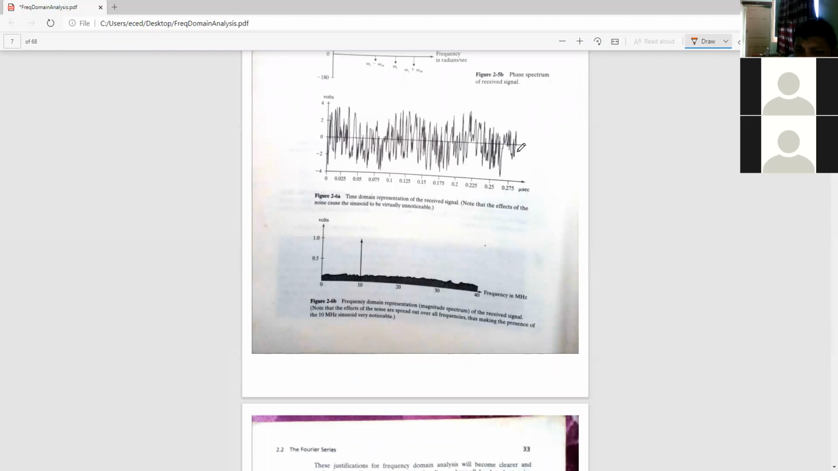This was the signal actually. There was noise also. So what we find is that when we convert it into the frequency domain, we find a signal and the noise below it. So it's very easy to understand.